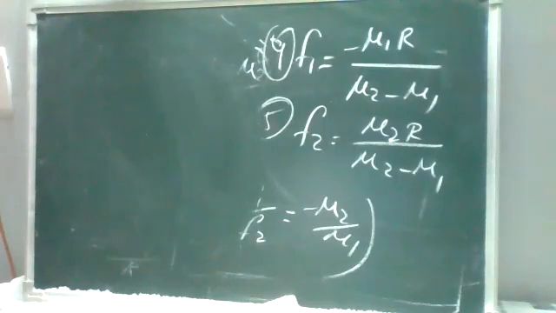I'll repeat. What curvature must be given to the bounding surface of mu is equal to 1.5 for the virtual image of an object in the medium of mu is equal to 1 at 10 centimeters to be formed at a distance of 40 centimeters. Also calculate the power of the surface and the two principal focal lengths of the surface.